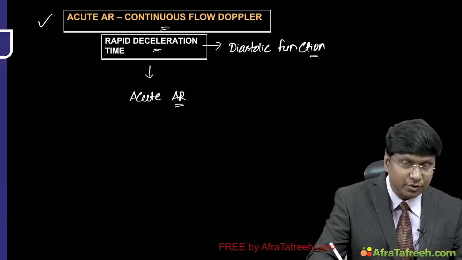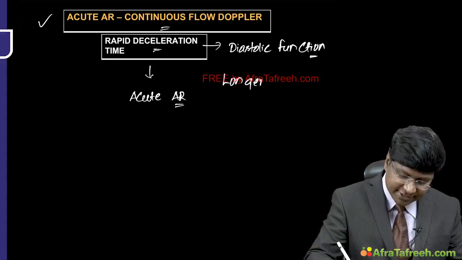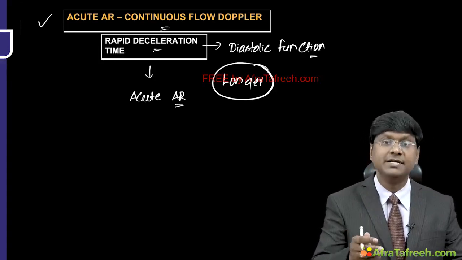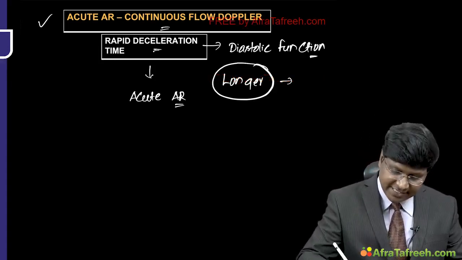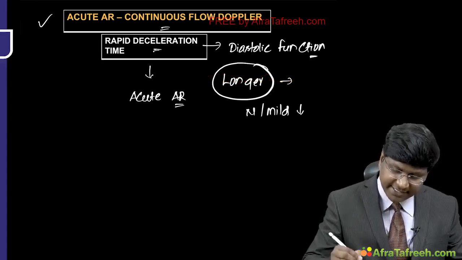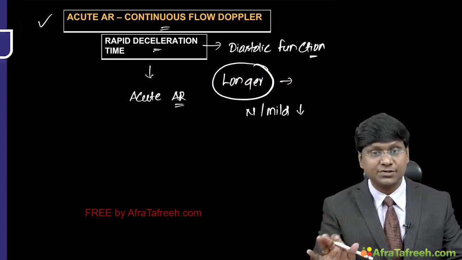So what you have to understand is that the longer the deceleration time, that tells the individual is having normal or mild decrease in the diastolic function, or there is mild diastolic dysfunction.